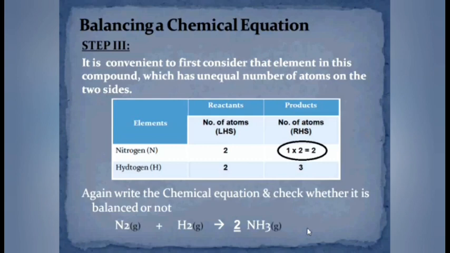By doing this, the number of atoms of nitrogen on LHS and on RHS will be equal. With the help of this information, let us write the chemical equation once again, which shows that the number of atoms of nitrogen are equal on both sides.